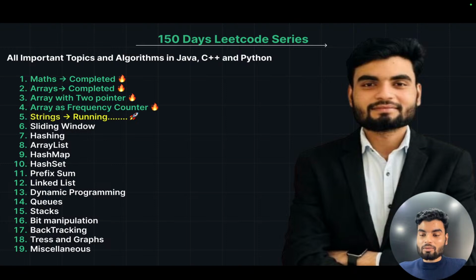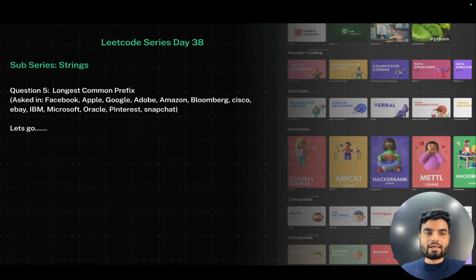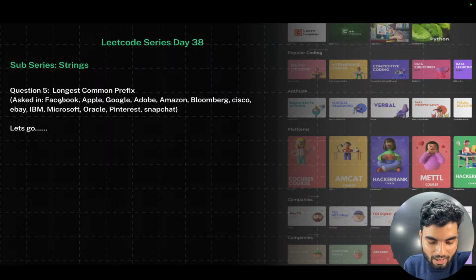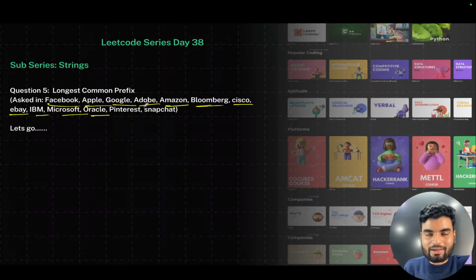This particular problem that we are going to solve today is longest common prefix. It has been asked in multiple companies: Facebook, Apple, Google, Adobe, Amazon, Bloomberg, Cisco, eBay, IBM, Microsoft, Oracle, and the rest you can read. Snapchat and Pinterest also. So this problem is super important. Even startups ask this problem a lot, and the big tech giants also ask it a lot. Why? Because there is a very good logic in it.